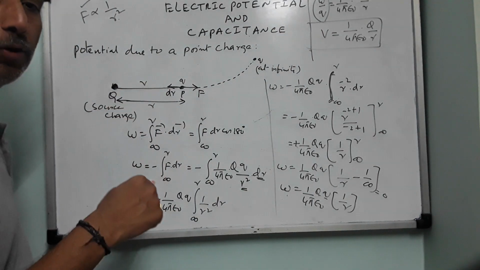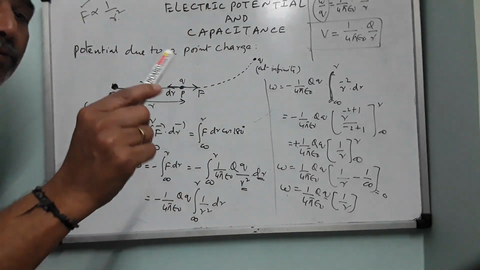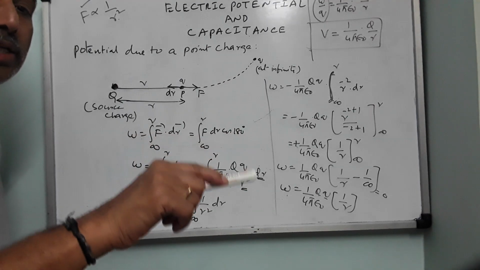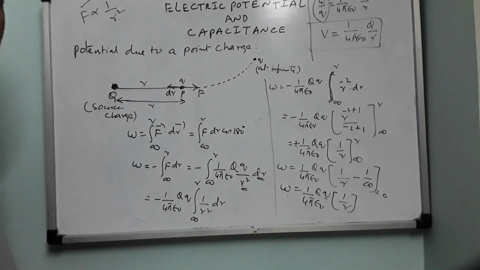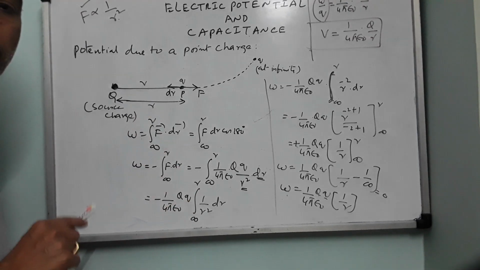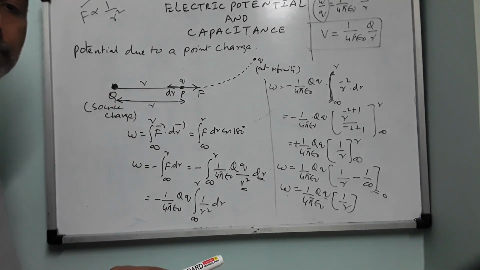We have taken capital Q. Capital Q will not come here. So work done should be divided by the charge which is being moved. Work done should not be divided by the charge which is creating the potential. Work done should not be divided by a source charge. I repeat, work done should not be divided by a source charge in order to get potential. It should be divided by the charge that is being moved.